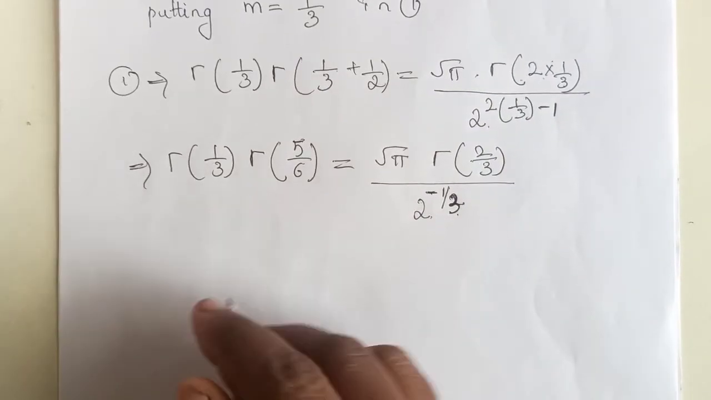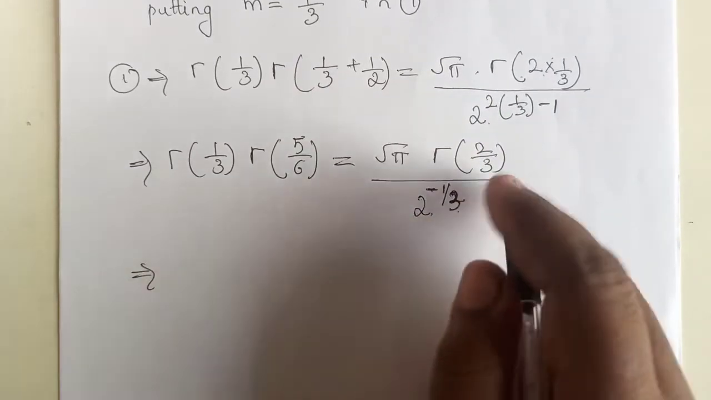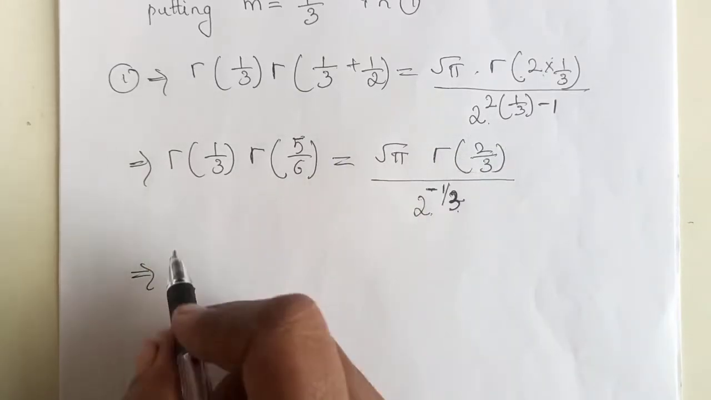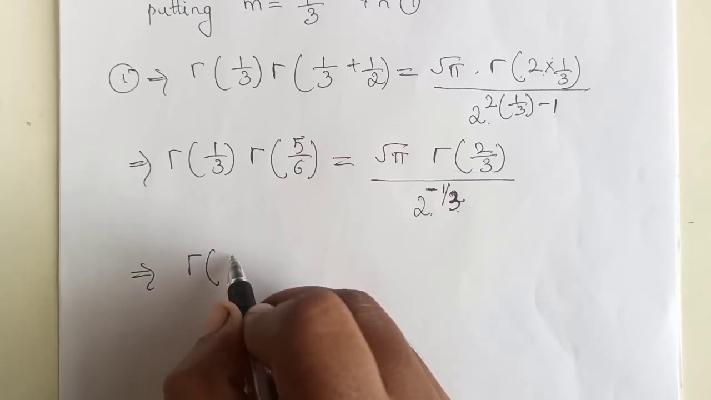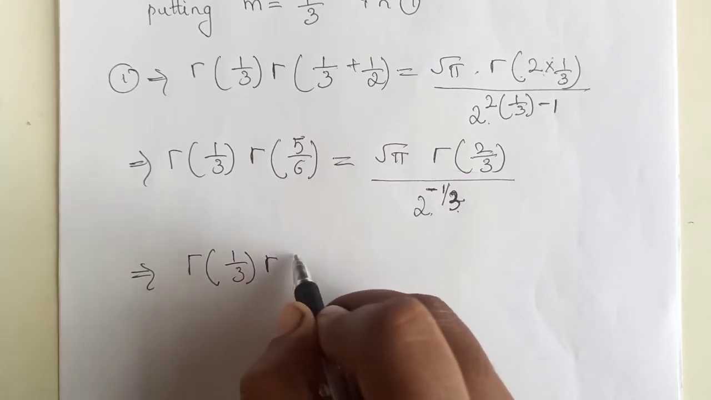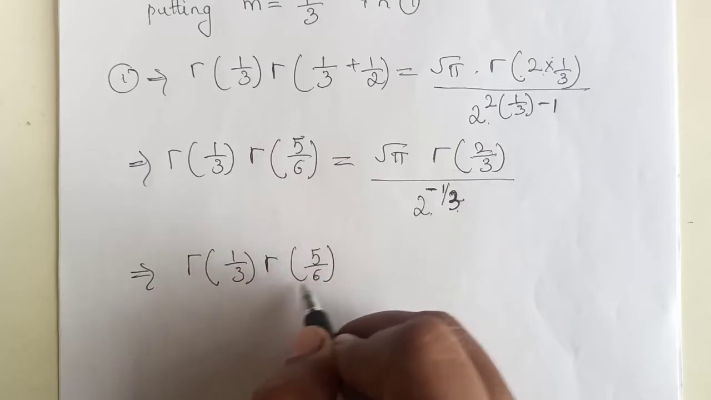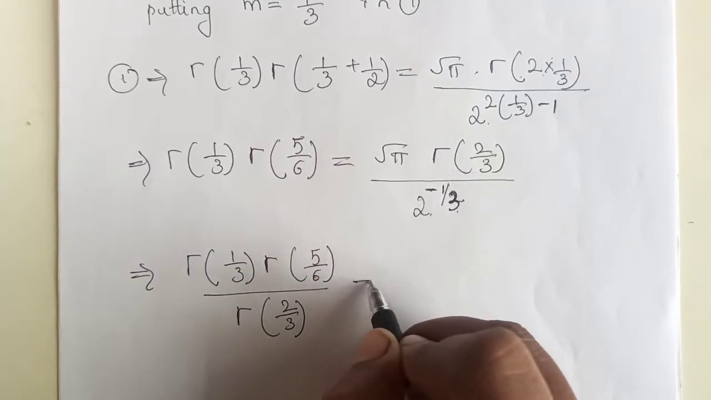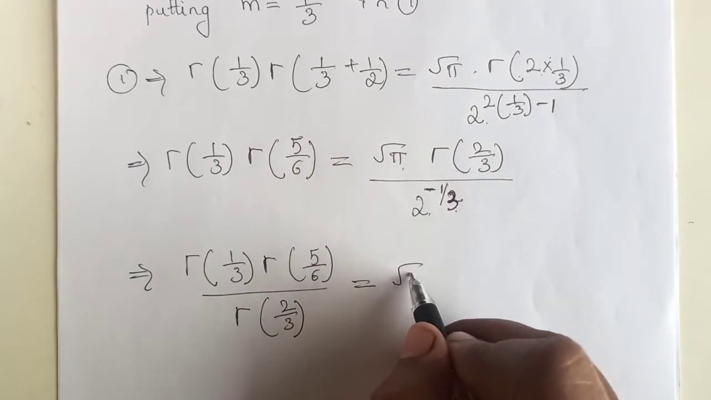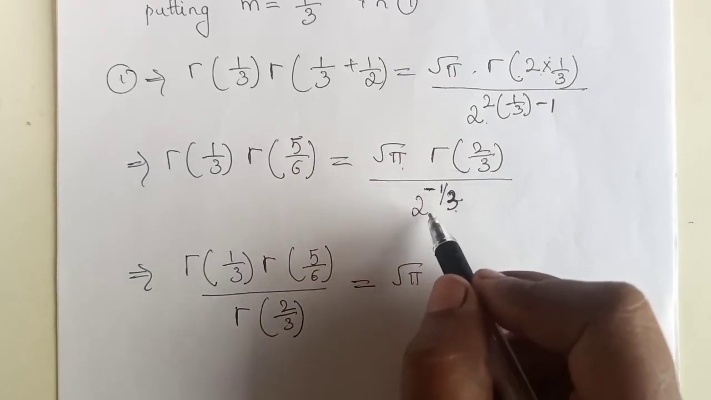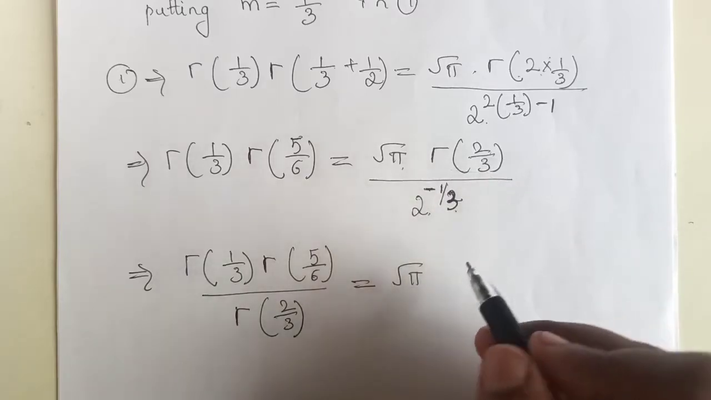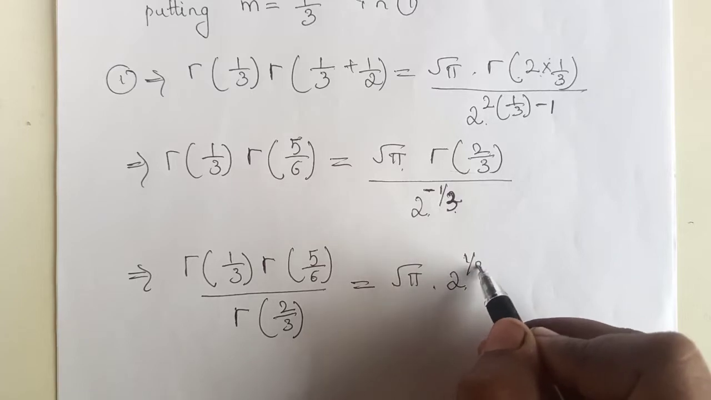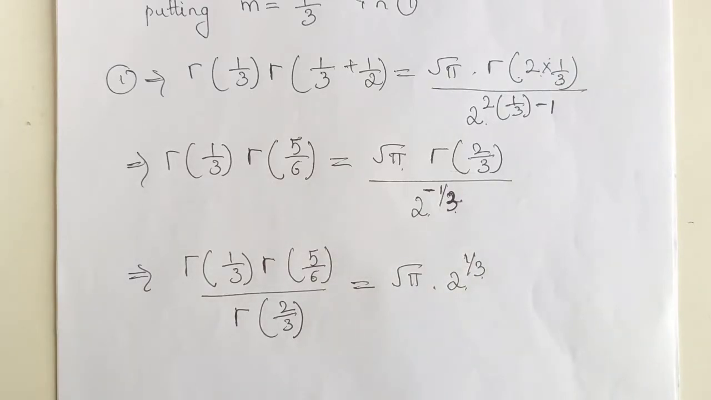Further simplifying, we take gamma of 2 by 3 to the left side and get gamma of 1 by 3 into gamma of 5 by 6 whole divided by gamma of 2 by 3 equals root pi as it is. We take 2 power minus 1 by 3 to the numerator, then the power becomes plus, that is 2 power 1 by 3, which is the proof.